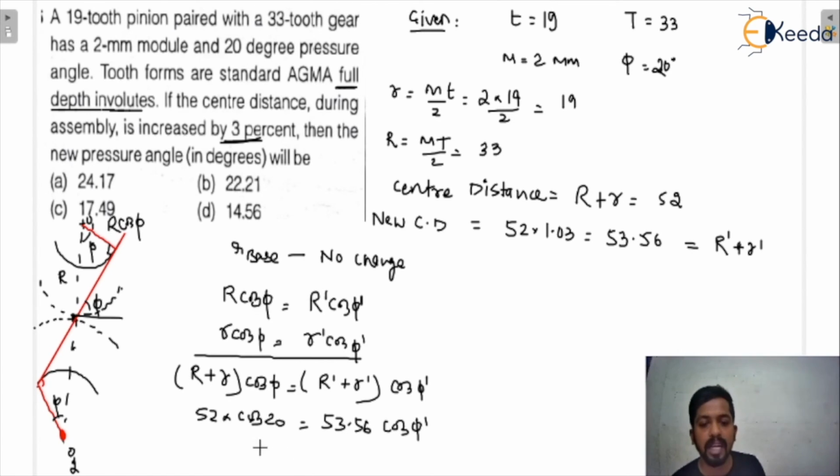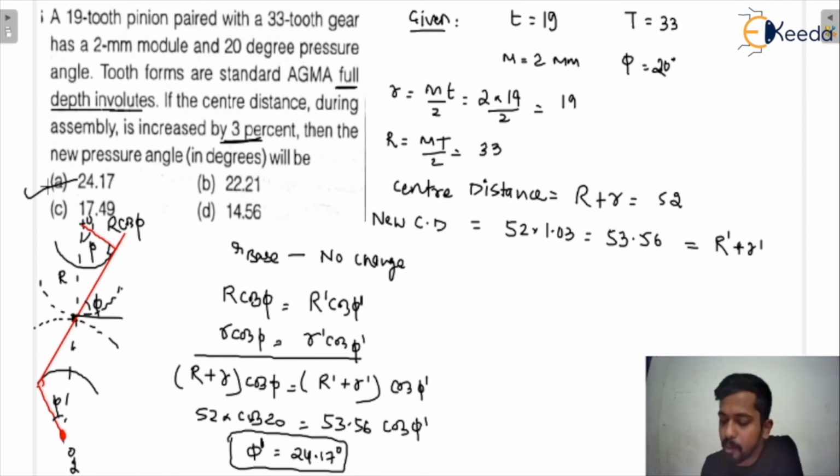Now you can calculate the phi dash value using a calculator, and the new pressure angle comes out to be 24.17 degrees. That would be the final answer. Option A would be the correct answer for this question.